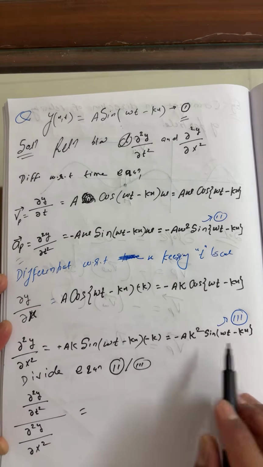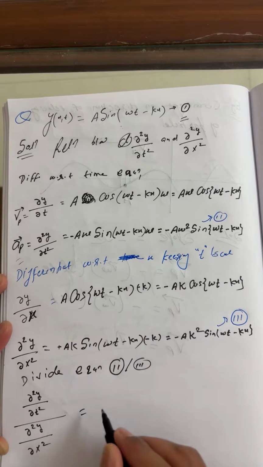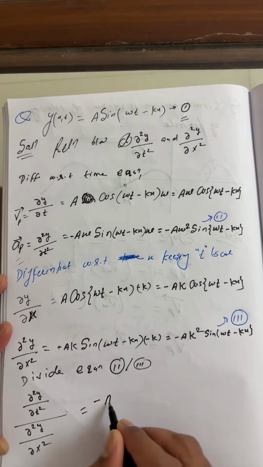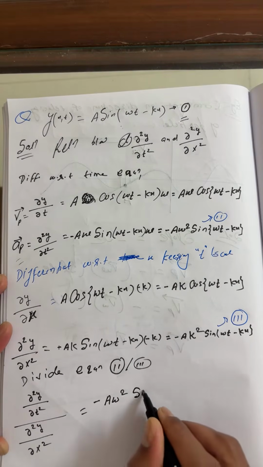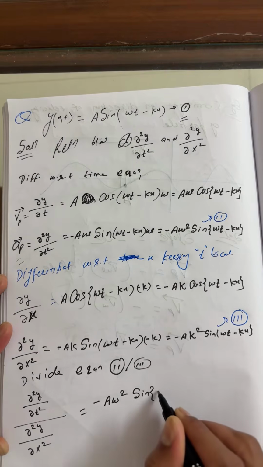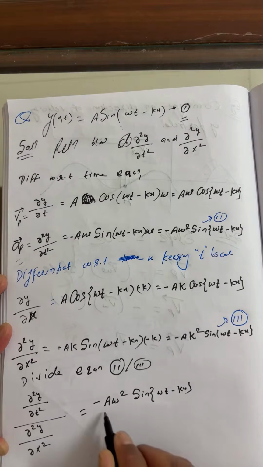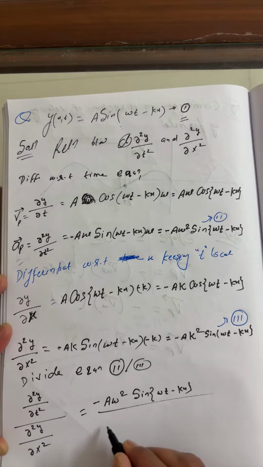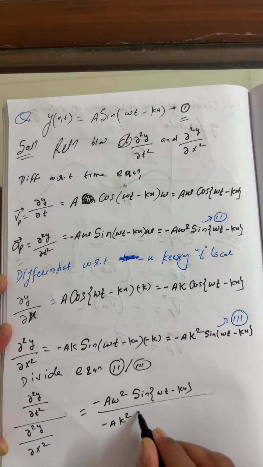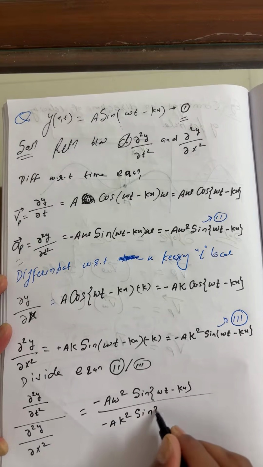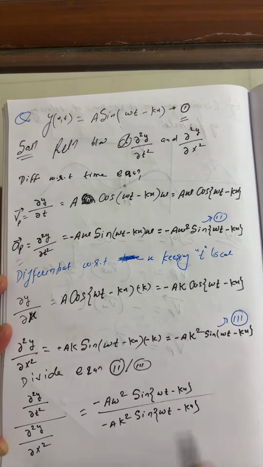But think carefully here. This one also has sine(omega t minus kx). I'll write once here: minus a omega square sine of omega t minus kx, upon minus a k square sine of omega t minus kx.